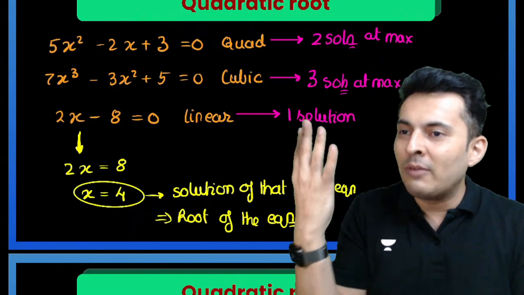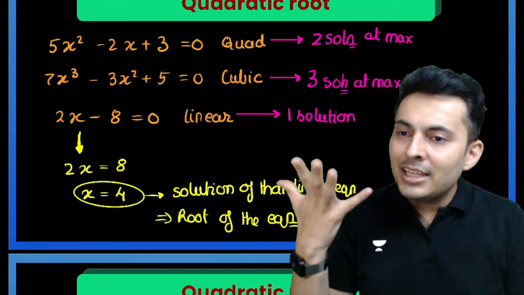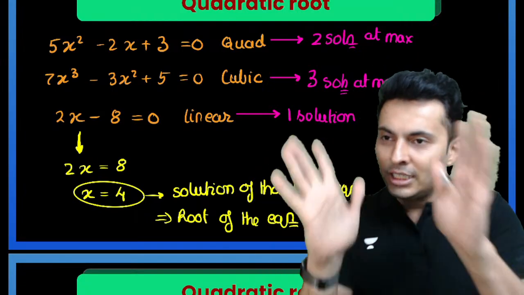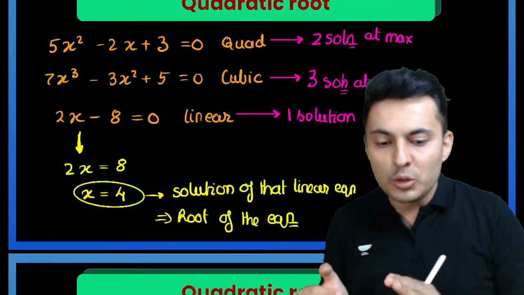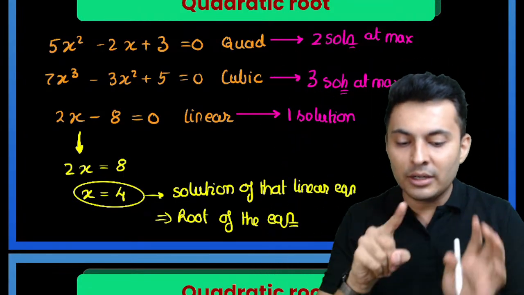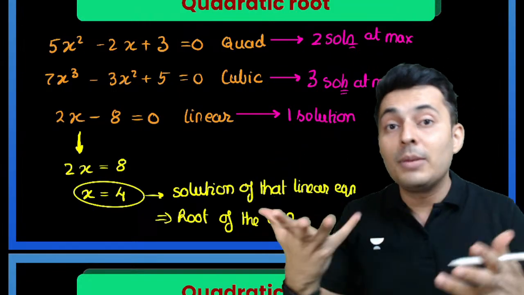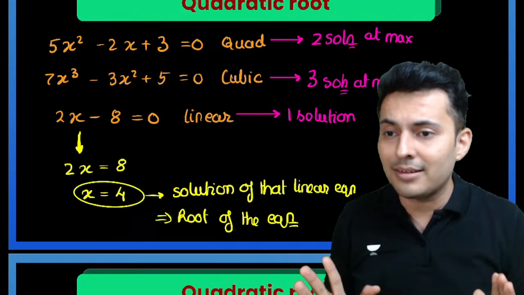If it is fourth power, 4 solutions. If it is fifth power, 5 solutions. Nth power, n solutions. Understood this meaning of solution, root, and how it is related to power? Solution and root, same thing. As much as the power, that many possible solutions are there.